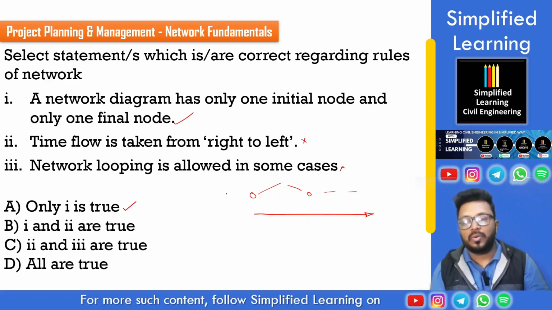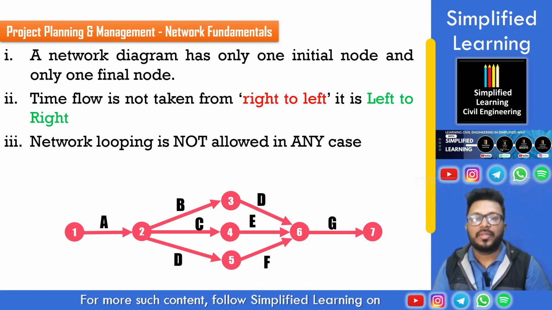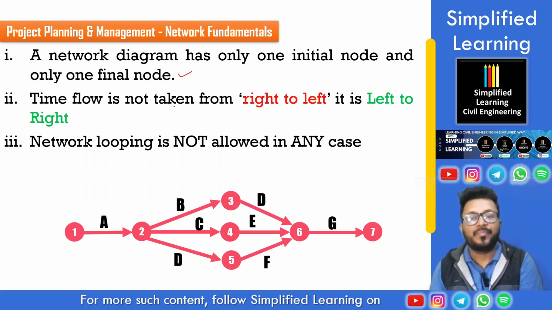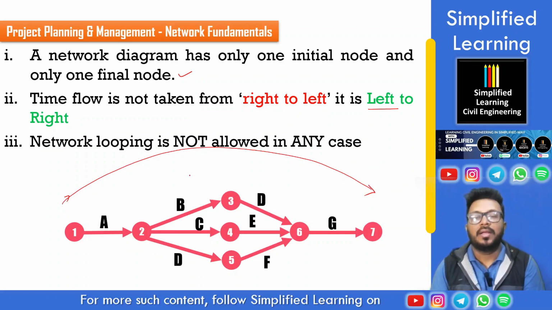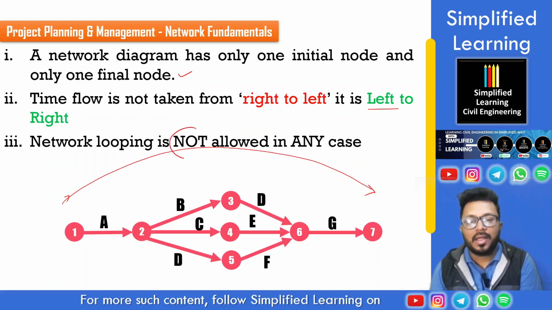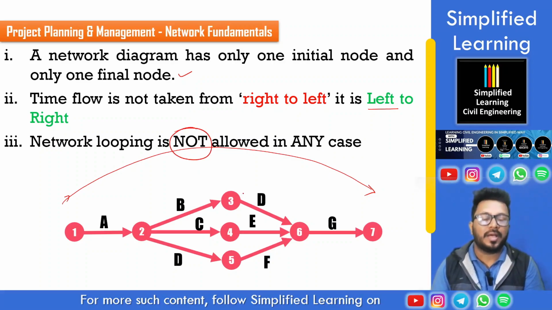All right, let's go to the explanation side. A network diagram has only one initial node and one final node. Then the flow of the network diagram is taken from left to right, just like in this diagram, it starts at the left node and ends at the right. Thereby, the time flow is left to right. Then network looping is never allowed. If a loop or cyclic error is there, it is not going to make the network diagram progress anywhere. That's why it is not at all allowed.